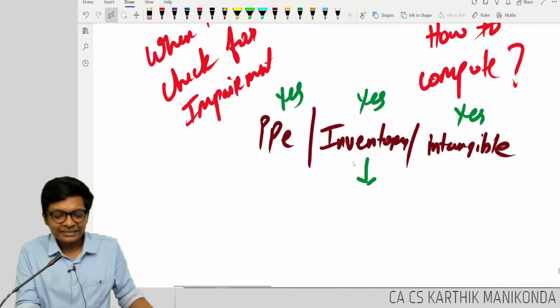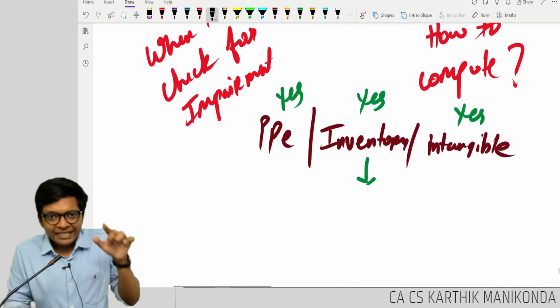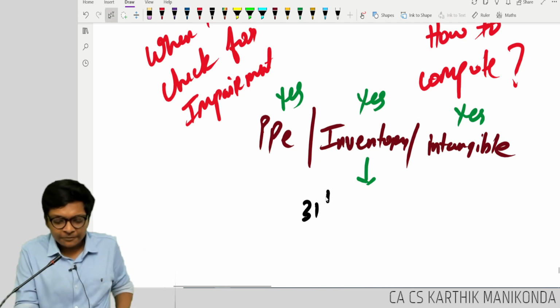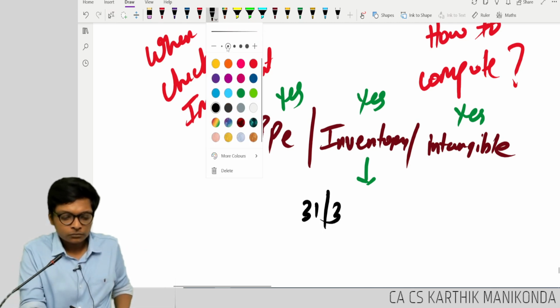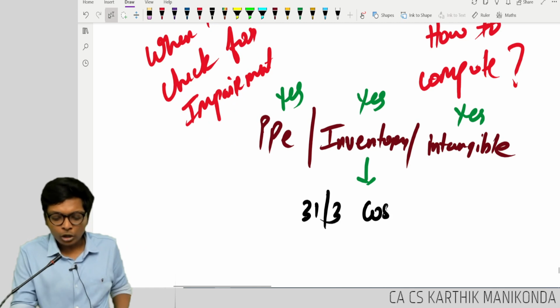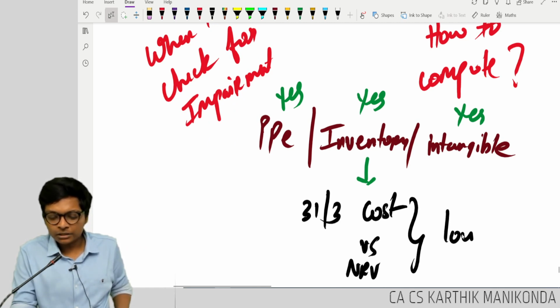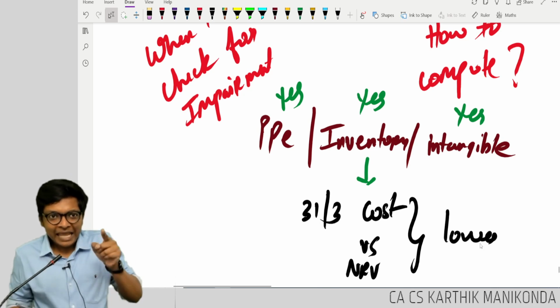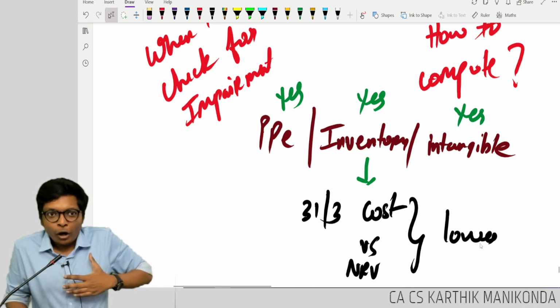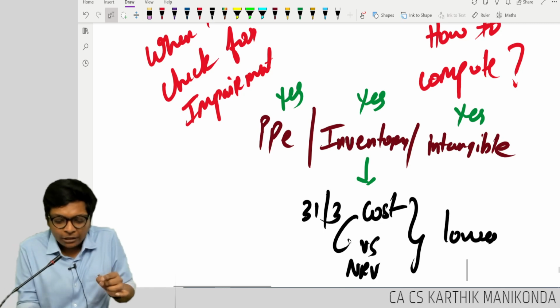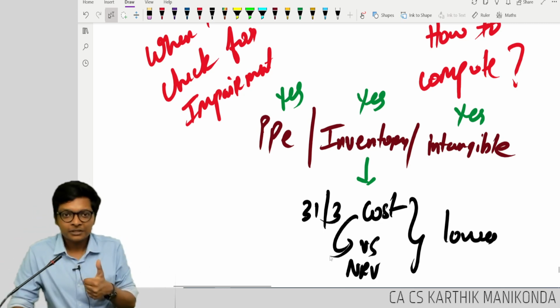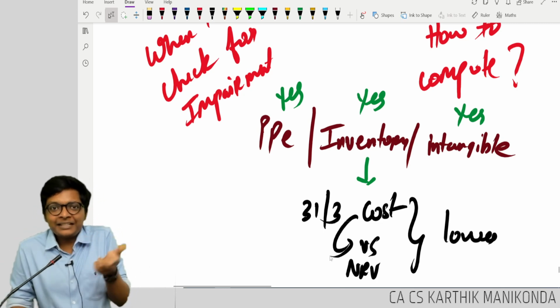In the inventory standard, every year on 31st March, what do I do? I compare cost versus NRV and take whichever is lower. That means every year I am already checking if there is a loss in value, correct? So why should I have a separate standard to check again?